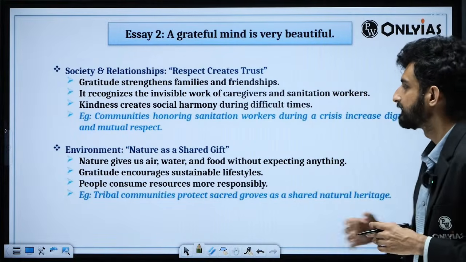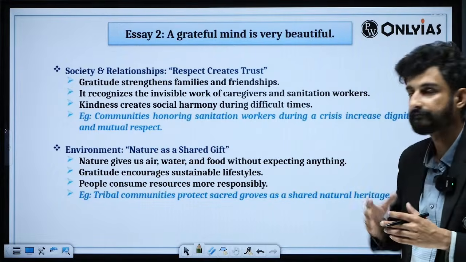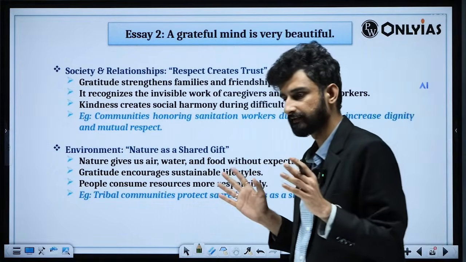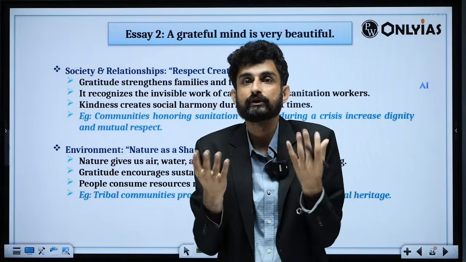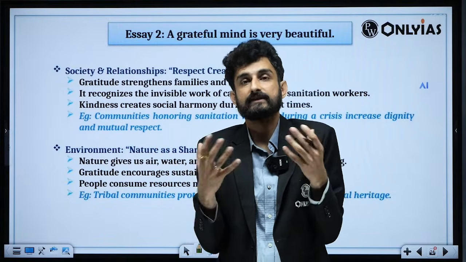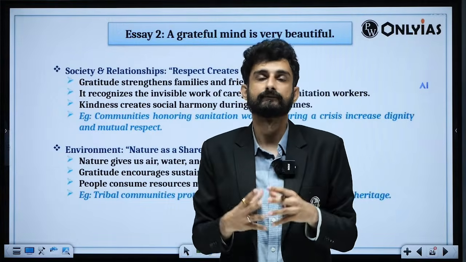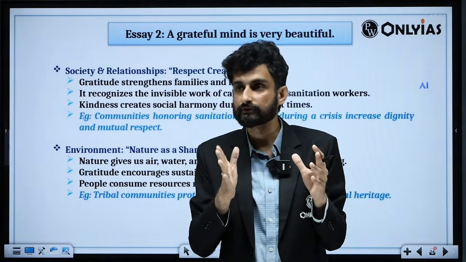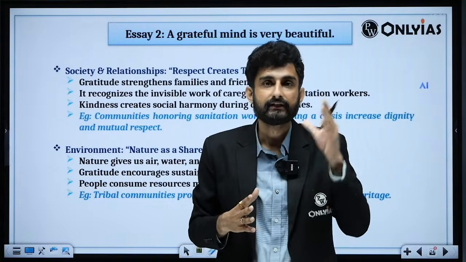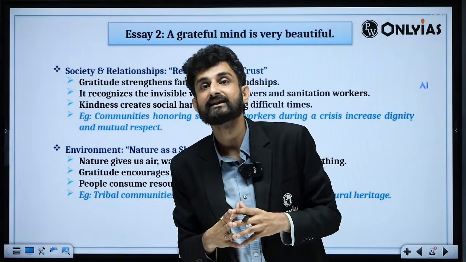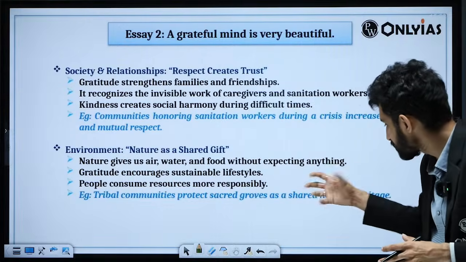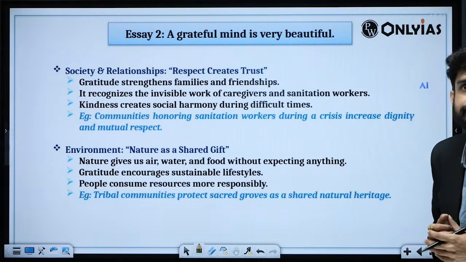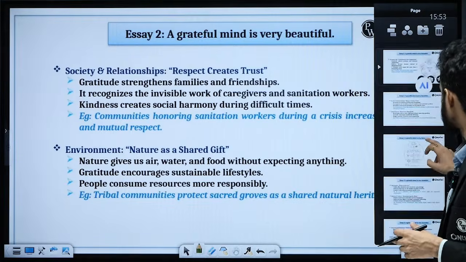No issues. The environment: nature is a shared gift. A grateful mind, a mind that is happy from within, will see nature as a reflection of the individual, and therefore will not go towards environmental degradation. He will become a pioneer of environmental conservation. So that is the context. Tribal communities protect sacred groves as a shared natural heritage. So that is the context.